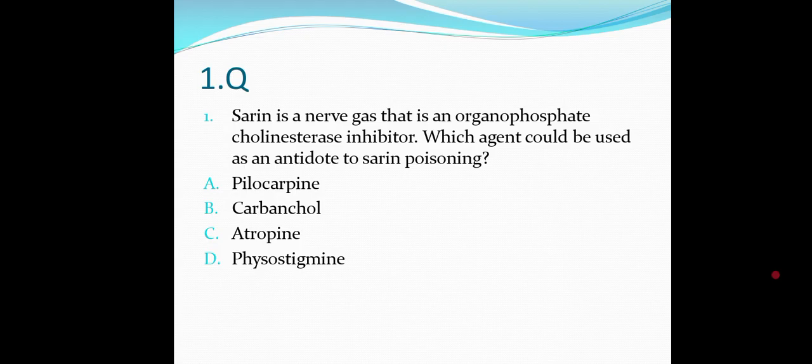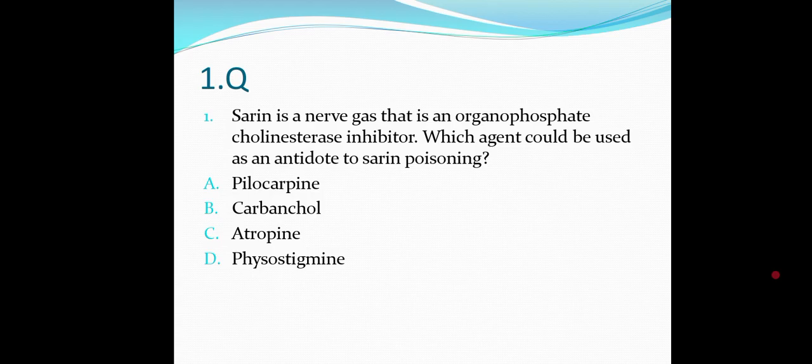Sarin is a nerve gas that is an organophosphate cholinesterase inhibitor. Which agent could be used as an antidote to sarin poisoning? If there is a sarin poisoning, what could be the antidote for this particular poisoning? Is it pilocarpine, carbachol, atropine, or physostigmine?